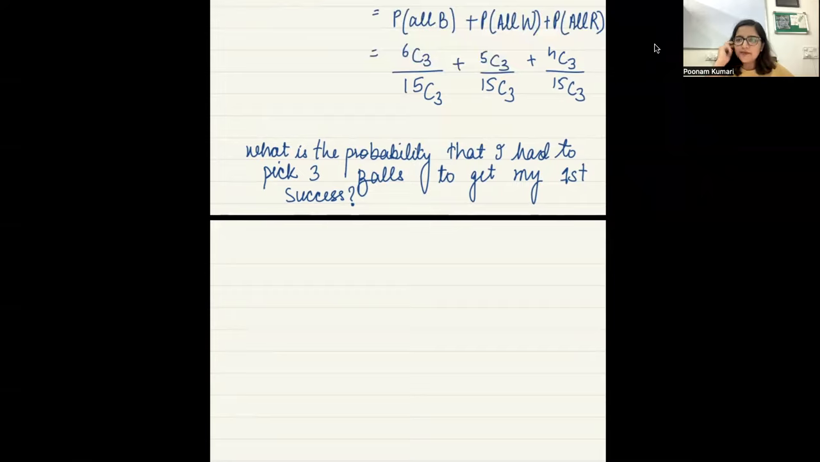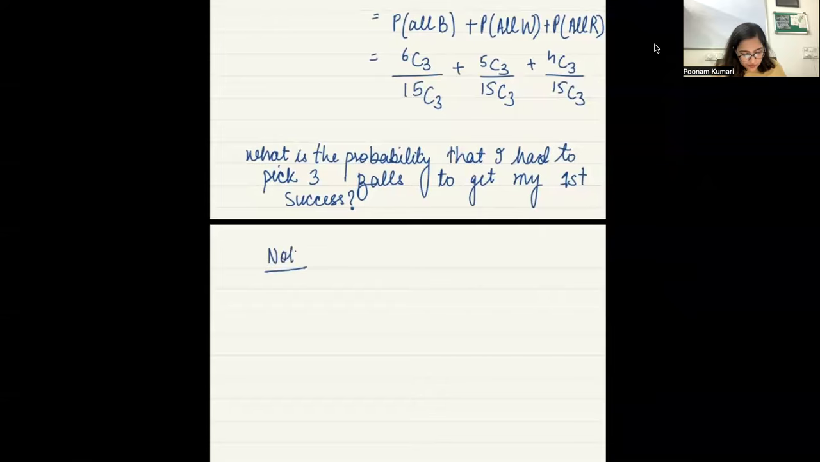And let's say the second ball that I picked was also not blue. So the first ball was not blue, the second was also not blue, the third was blue. Then to get my first success, how many balls have I picked? 3. So that is the probability you have to find: to get my first success, you have to pick 3 balls. So the first ball should not be blue, the second ball should also not be blue, and the third ball should be blue, right? Only in that case will you have to pick 3 balls to get your first success.